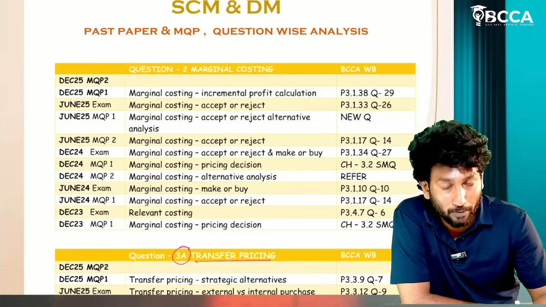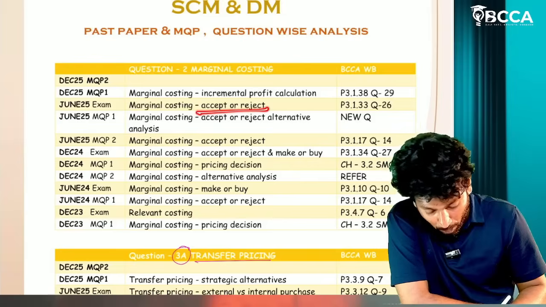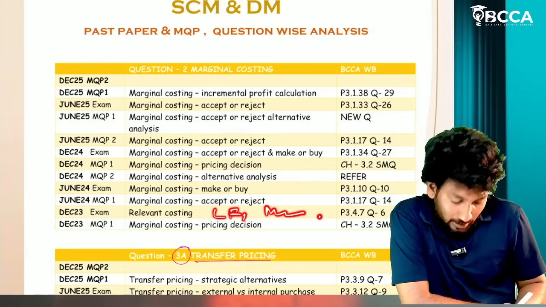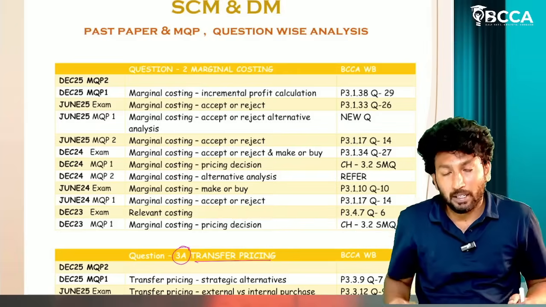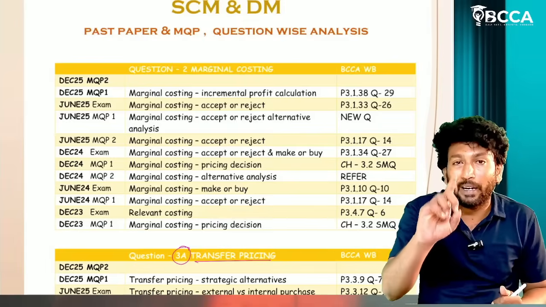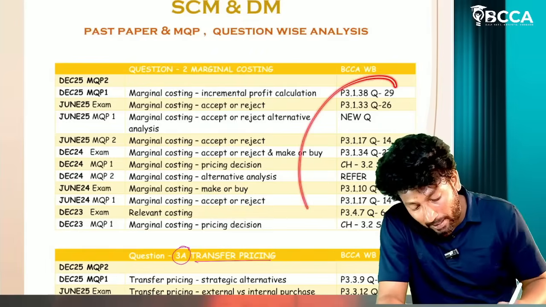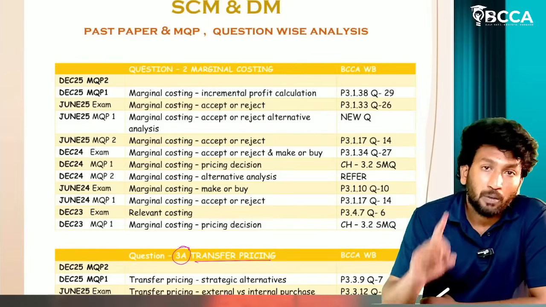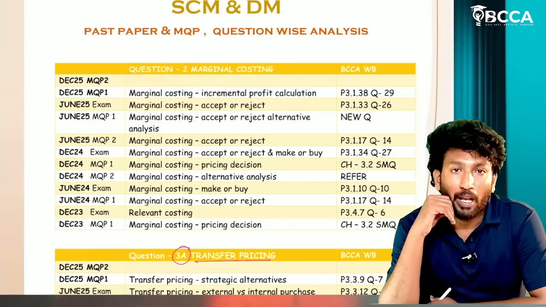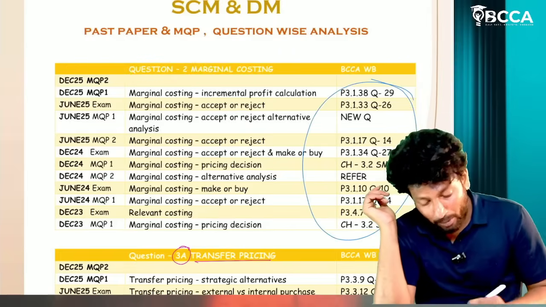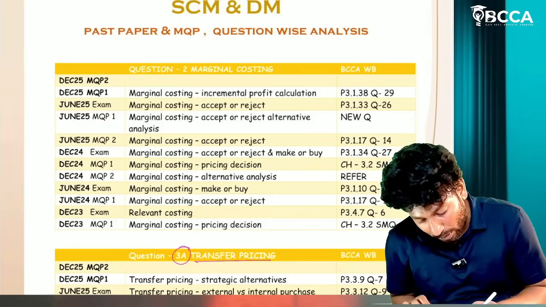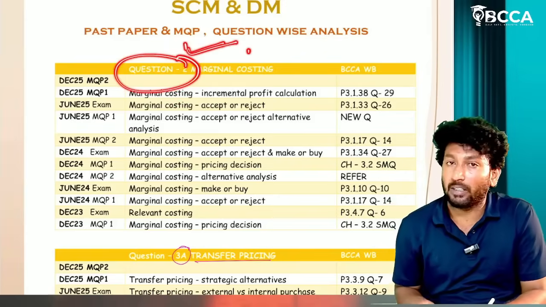In our BCA book, for every model, such as accept or reject, limiting factor, and make or buy decisions, some questions are there. Along with these questions, for every model you have to prepare at least one problem from our BCA material, for each concept, if you want to write this question number 2. Or else prepare these questions conceptually. But you should keep this question for the end, sir.